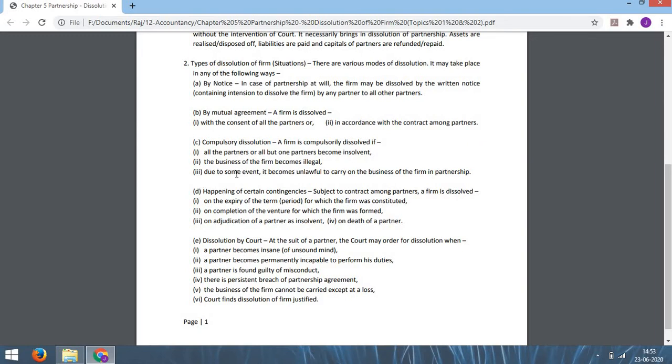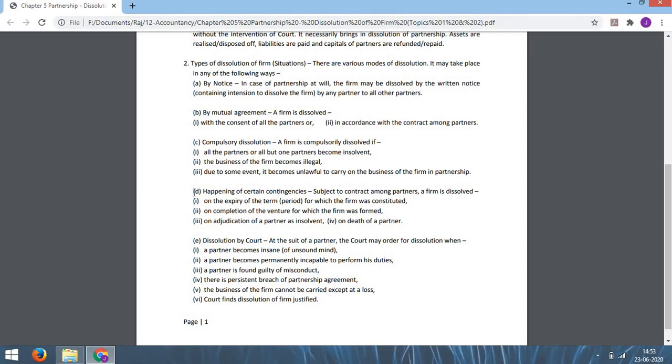Third case, due to some event it becomes unlawful to carry on the business of the firm in partnership. Sometimes there are incidents or events which make the business of the firm unlawful. In that case the partnership firm is to be dissolved. This is the third case of dissolution, that is compulsory dissolution.